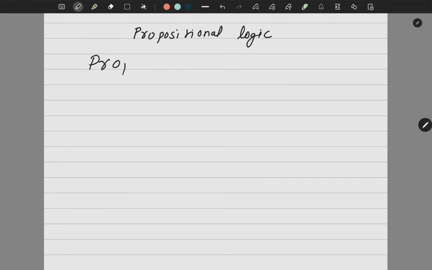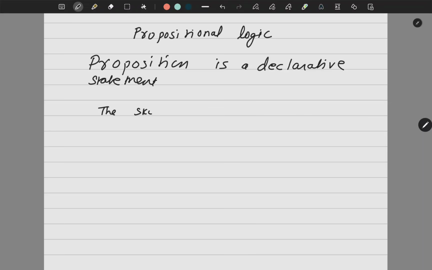A proposition is a declarative sentence. It is a declarative statement which can be either true or false, but not both. So it has to be either true or false. For example, if I say the sky is blue, that is a proposition. The sky is blue.